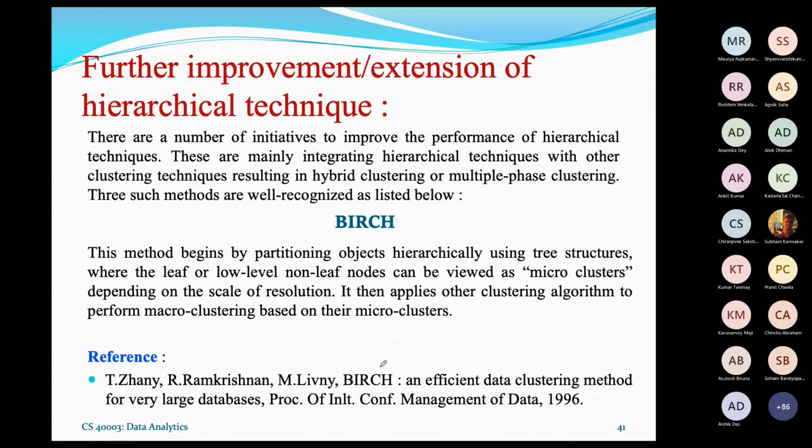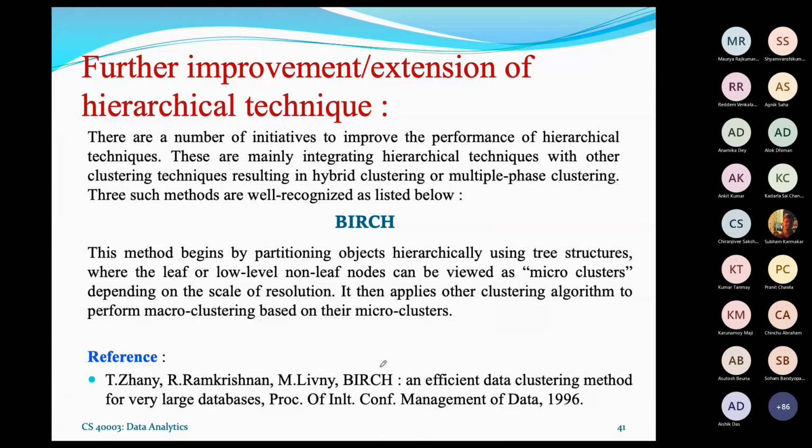Now there is a further improvement of this agglomerative clustering technique, which is called the BIRCH algorithm. There are many other improvements also known in the literature. One of the important algorithm improvements over the agglomerative hierarchical clustering is called BIRCH. BIRCH was proposed in 1996.